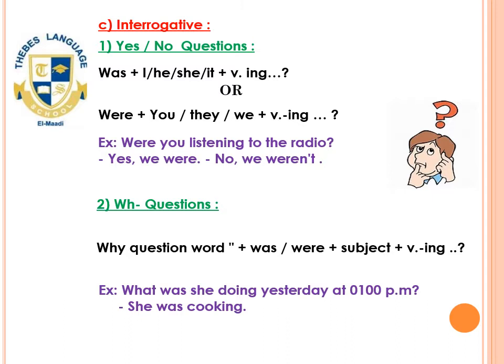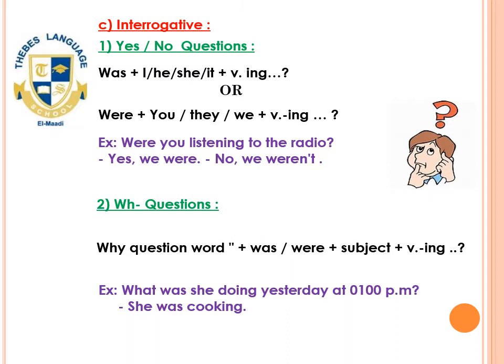That means if I'm going to use a singular personal pronoun, the form is going to be as following: a WH word, was, plus singular subject plus verb ing. And if I am going to use plural, the form is going to be as following: a WH word, were, plus plural subject plus verb ing.